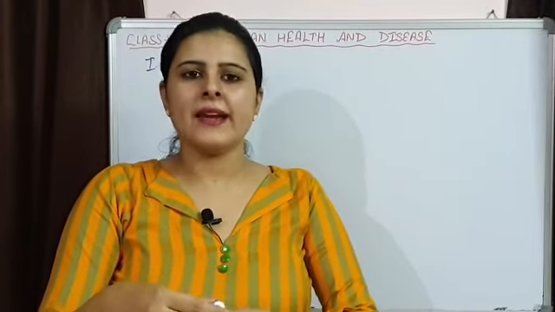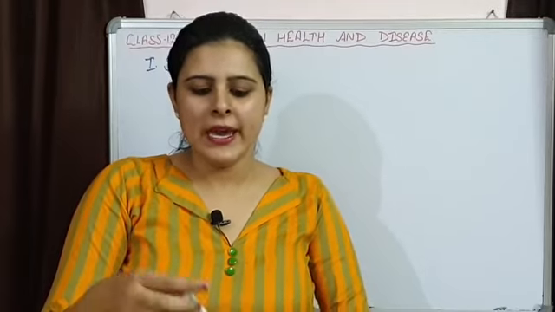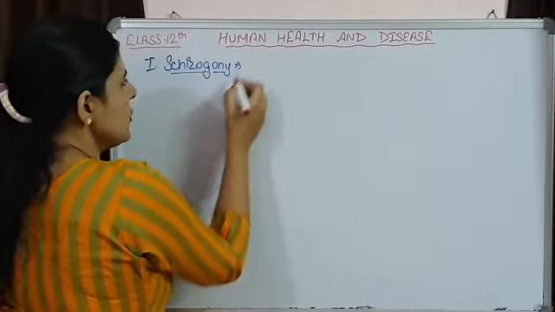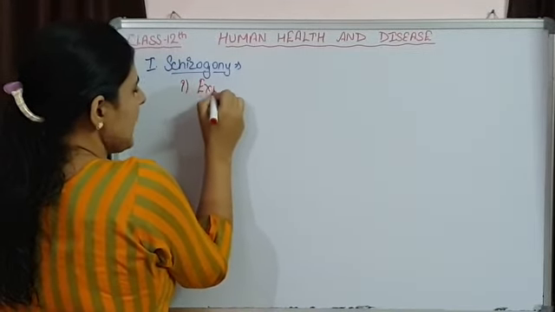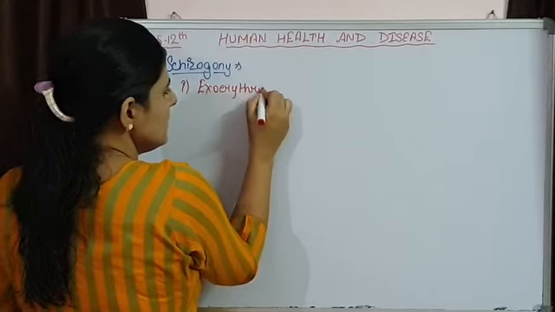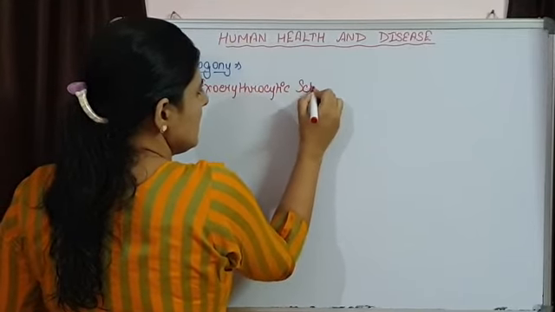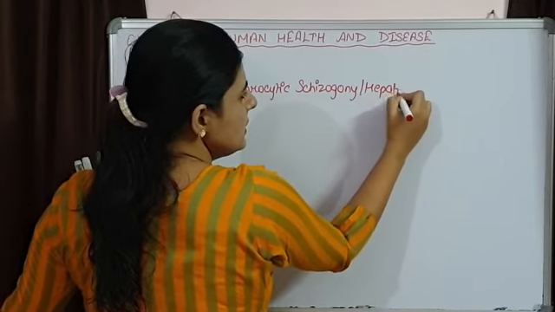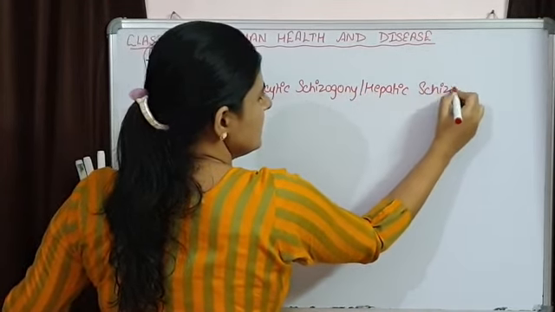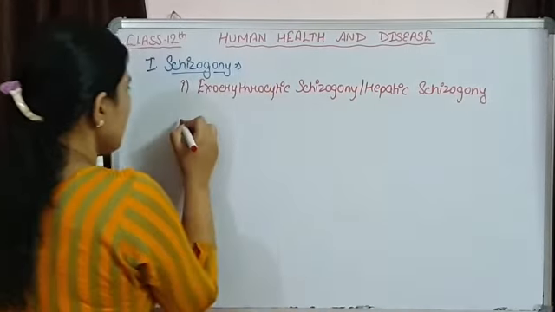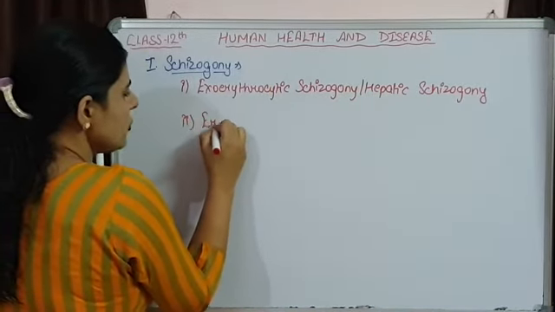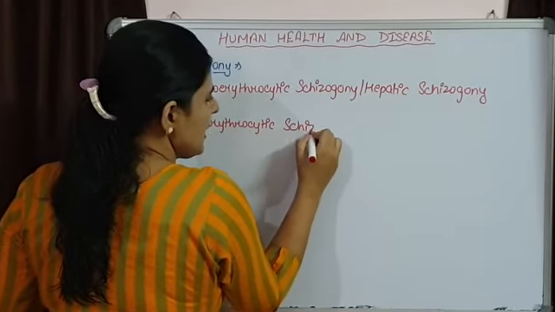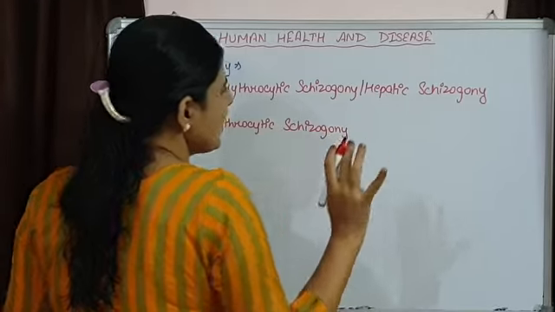First is known as exoerythrocytic schizogony, or we can say hepatic schizogony, and the second one is erythrocytic schizogony.